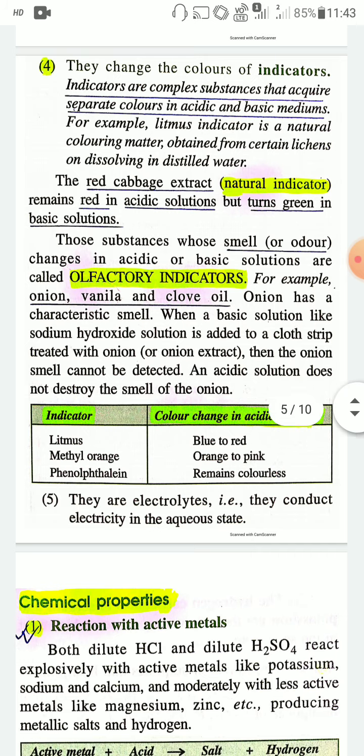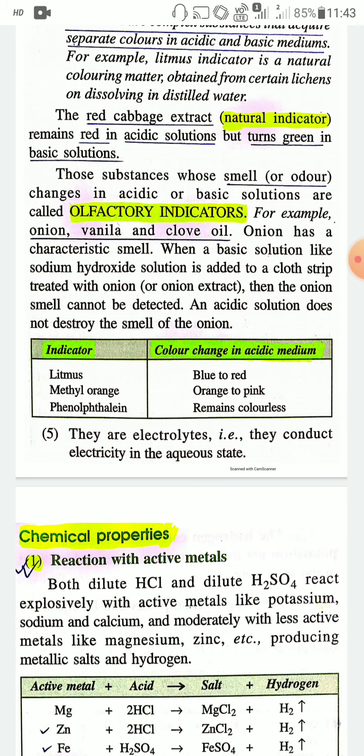Here are some examples of indicators and their color change in acidic medium. The first indicator is litmus, and the color change of litmus in acidic medium is blue to red. The second indicator is methyl orange, whose color change in acidic medium is orange to pink. The next one is phenolphthalein, which remains colorless in acidic medium, but is pink in basic medium. You have to remember.